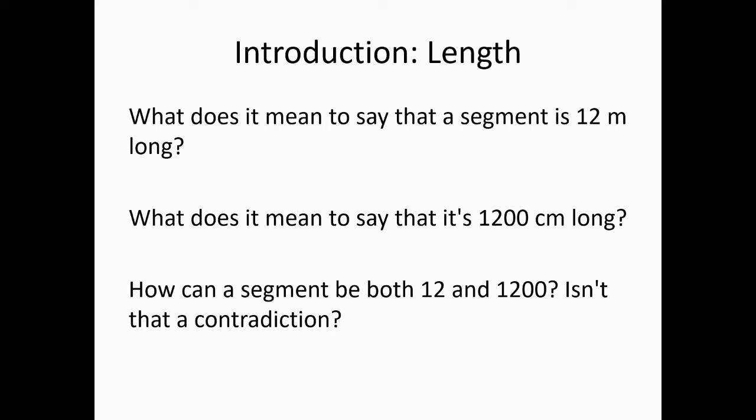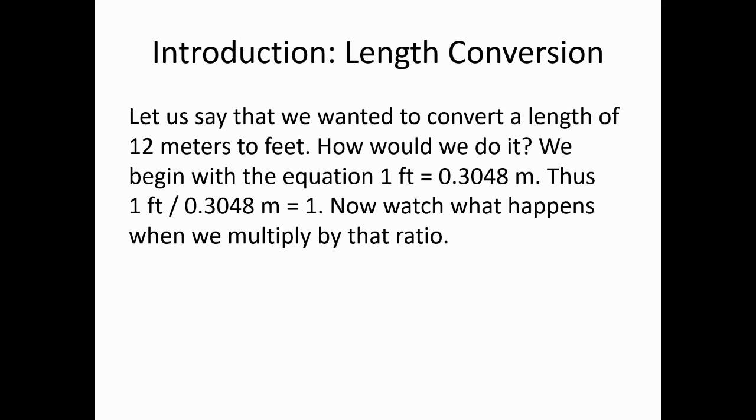In general, in the sciences, when we measure something, we always provide units at the end of it. What we mean to say is how many of the unit that we've established we have. And so if we say that segment is also 1,200 centimeters long, we mean that it contains 1,200 of the unit of 1 centimeter. And we understand that there's no inconsistency between the 12 and the 1,200, as there might seem initially, because the units are different. We have 12 of 1 meter and 1,200 of 1 centimeter, and since those units are different, there's no contradiction between them.